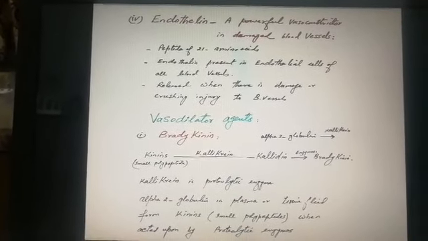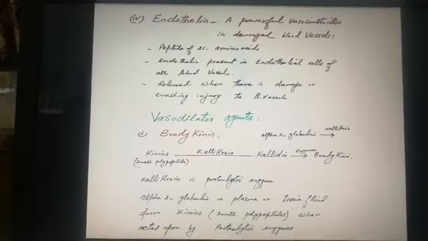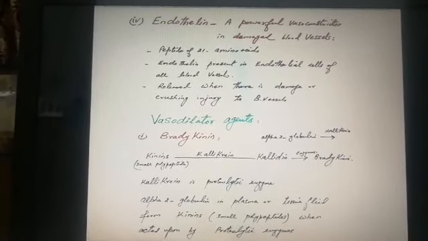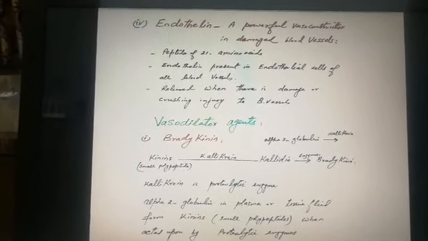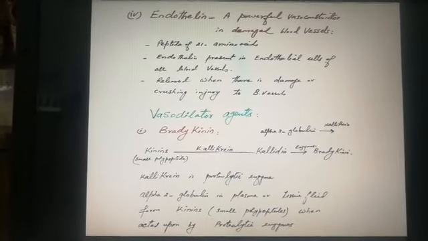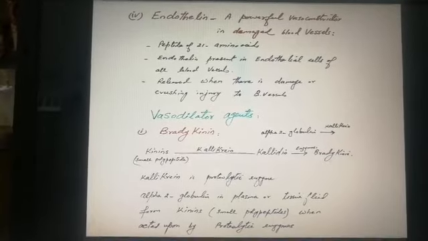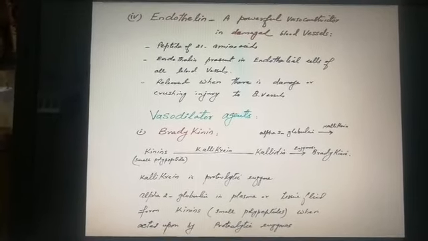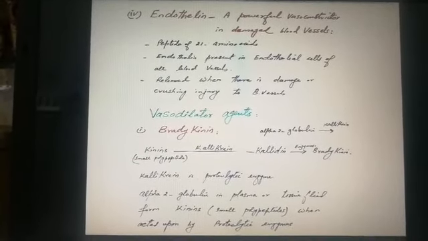And the other is endothelin. This is also an MCQ point, a powerful vasoconstrictor in damaged blood vessels. Endothelin is a peptide of 12 amino acids.